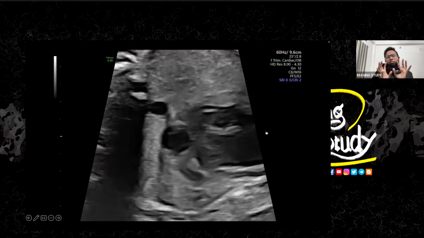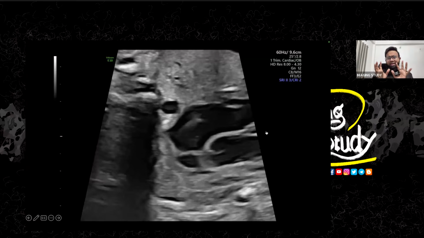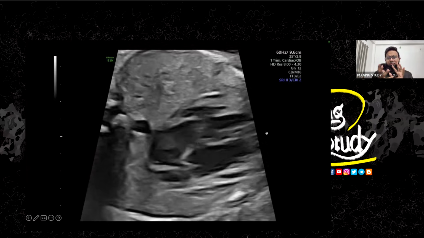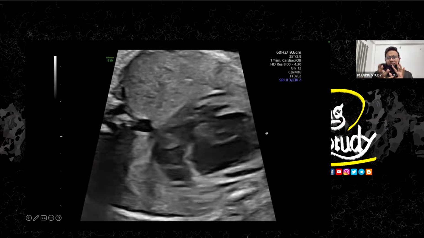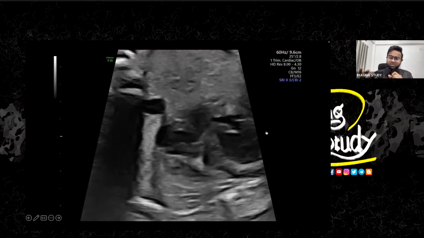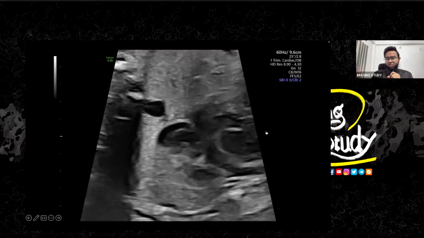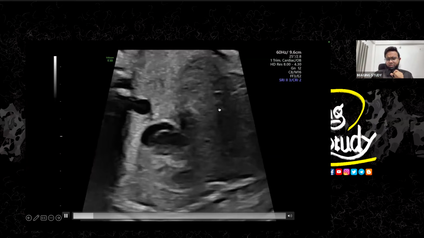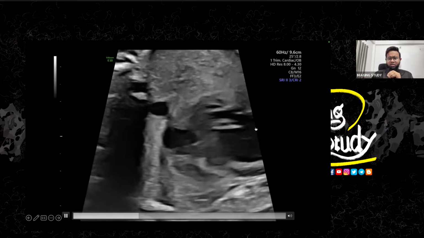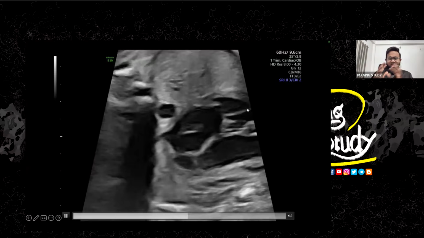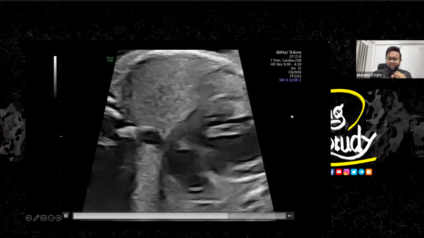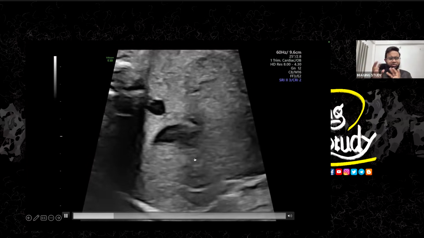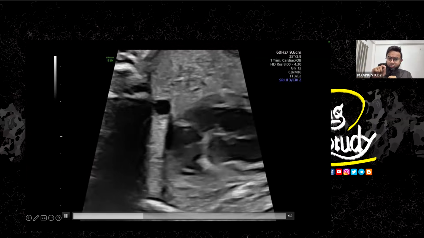So here's the first glimpse of the heart, and it's a magnified image. This is the four-chamber like view. This is not the four-chamber view. This is the long axis view of the LVOT, the left ventricular outflow tract view. So I was a little bit confused. Okay, this is the interventricular septum like thing. Okay, but I'm not satisfied. Like if it is the interventricular septum, then what is this? So things got a little bit confused at this moment.